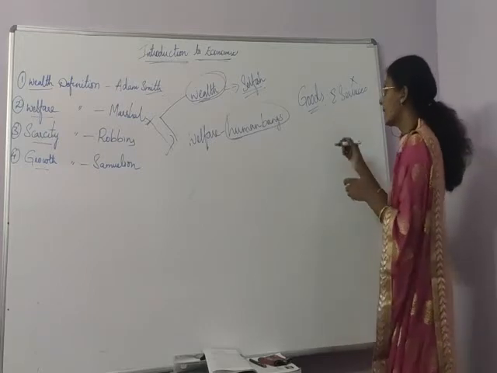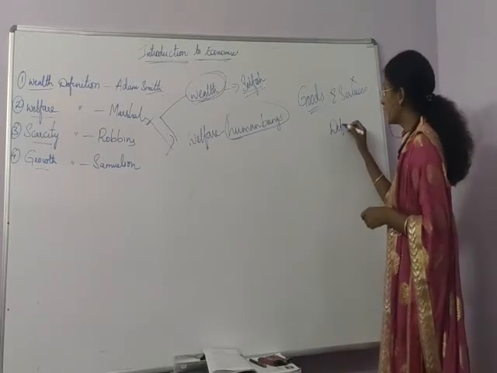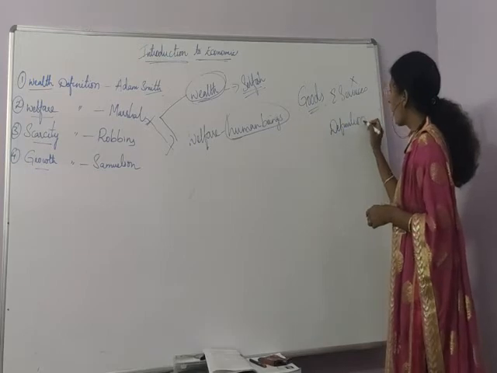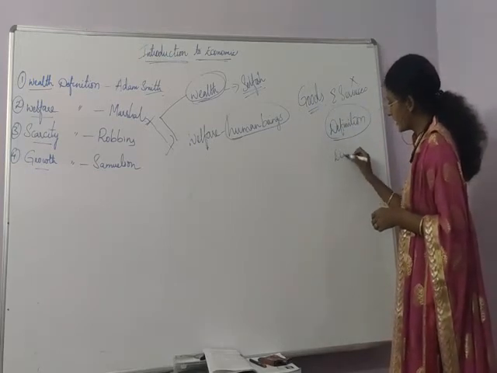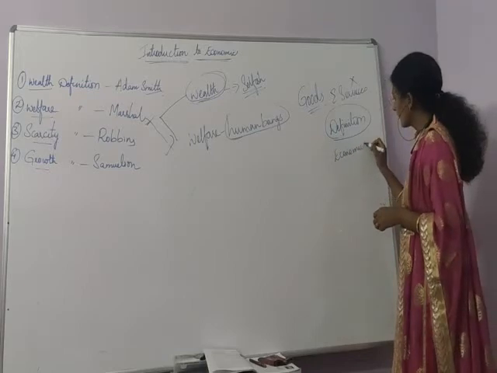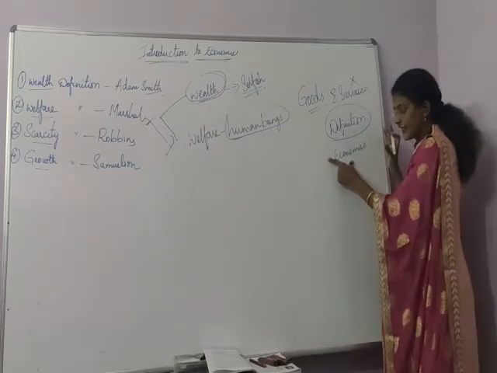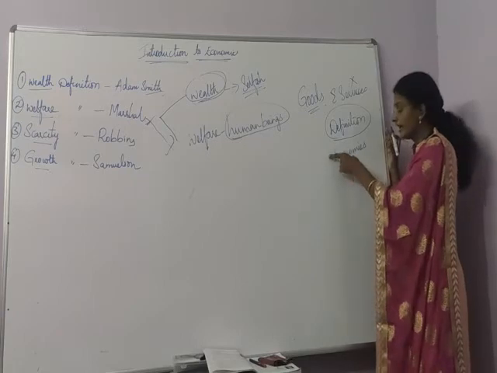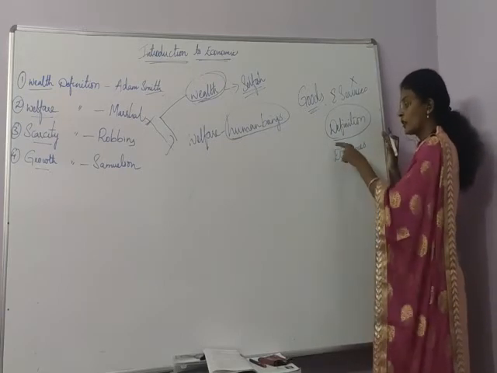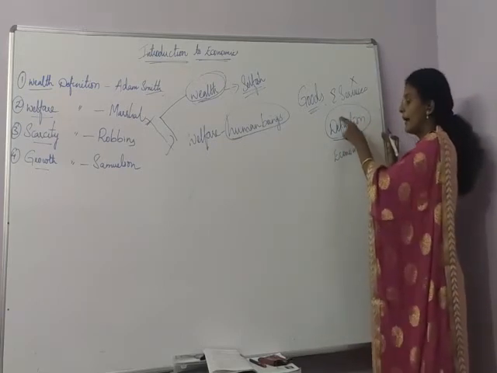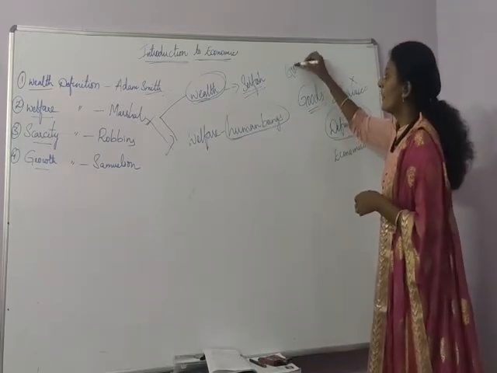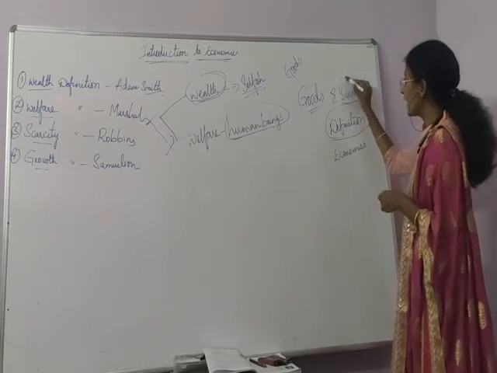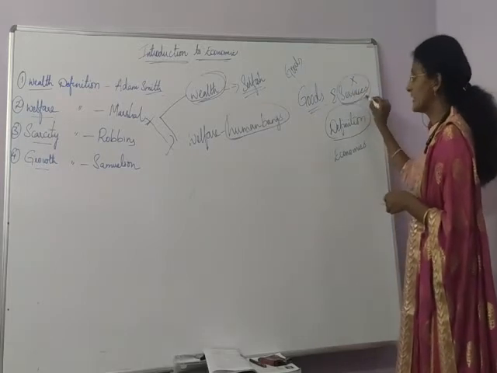A definition should cover all the topics. What is an economics definition? If I say a perfect definition, then it should cover all the topics in one definition. But here they are talking about only goods. In our society, we even deal with services.